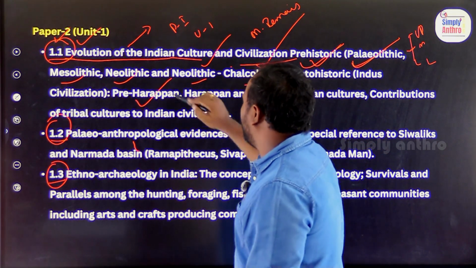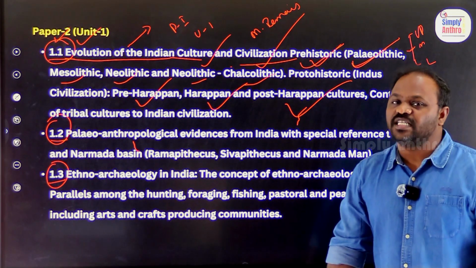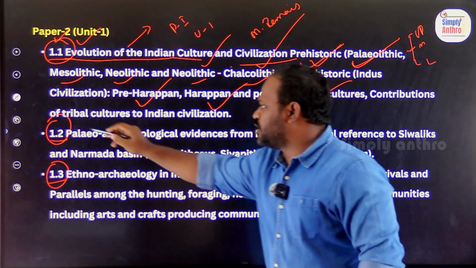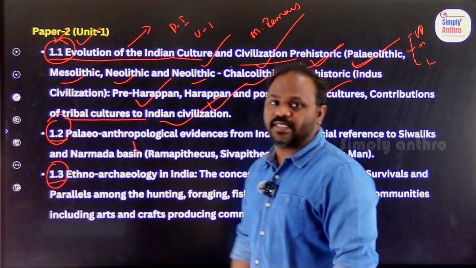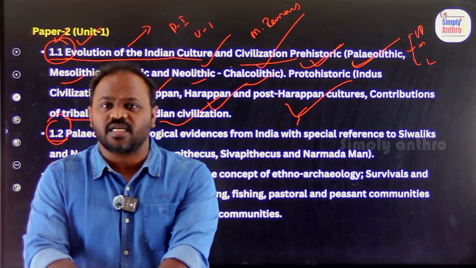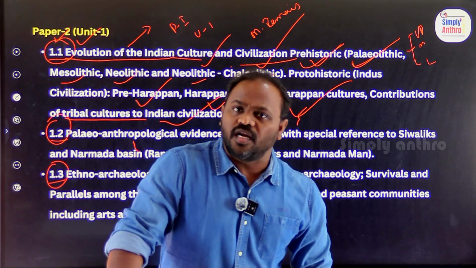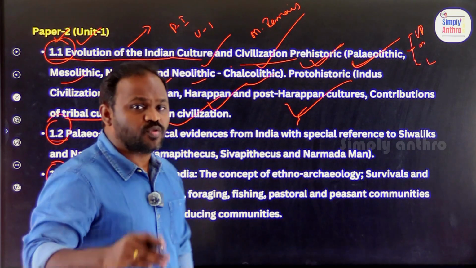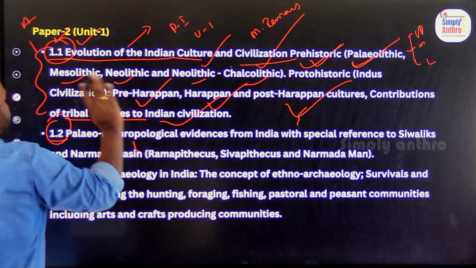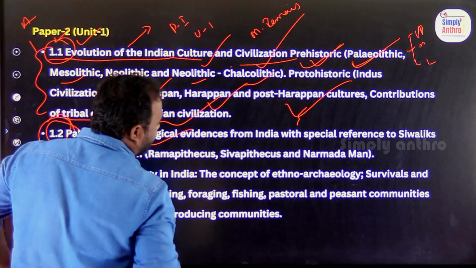We will talk about pre-Harappan, Harappan, post-Harappan also. IVC, Indus Valley Civilization, pre-Harappan, Harappan, post-Harappan, and contributions of tribal culture to Indian civilization. How various tribal cultures, how the Bhils contributed, how, let us say, the Gond contributed. Contributions of various tribal communities to Indian culture we will discuss, which is more or less your ancient history, very, very easy and important. Next, 1.2, we'll talk about paleo-anthropological evidences.